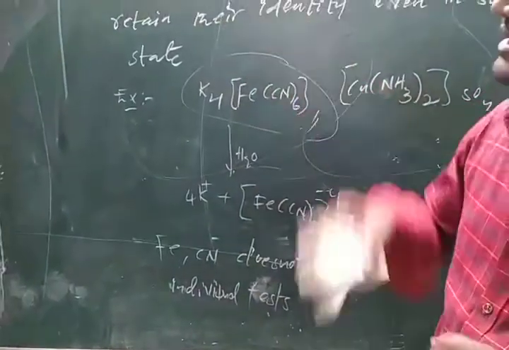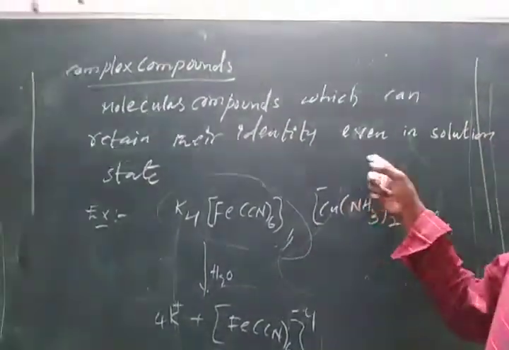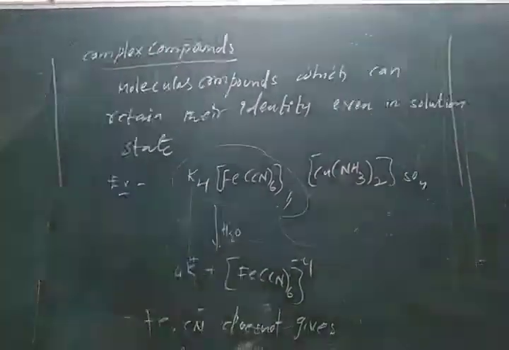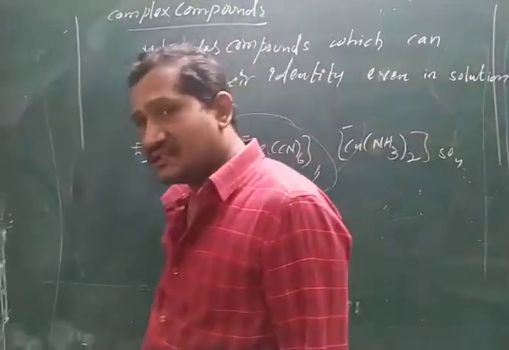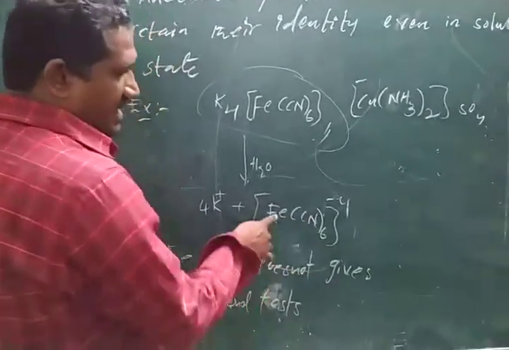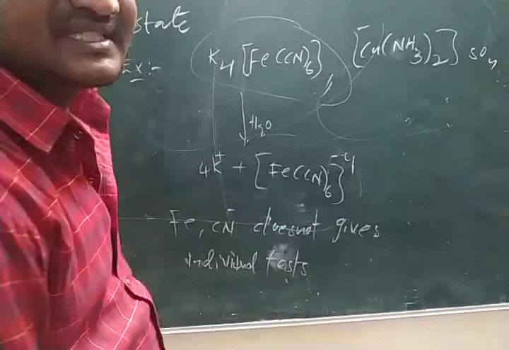Complex compounds are molecular compounds which retain their identity even in solution state. That means after addition of water also they have their identity. They won't lose their characteristics. Here the constituent particles, iron and cyanide, and this compound have different properties.